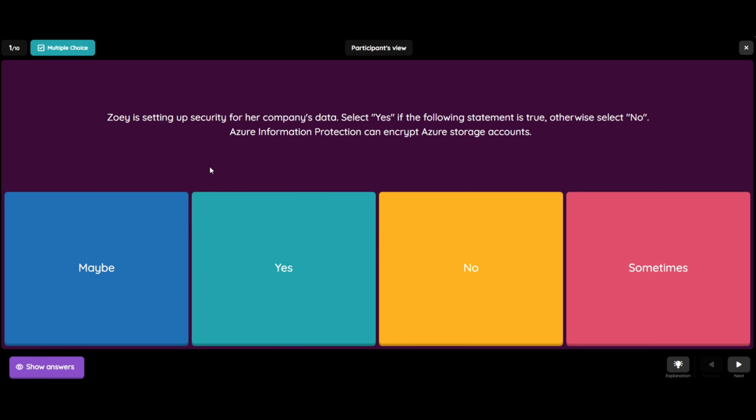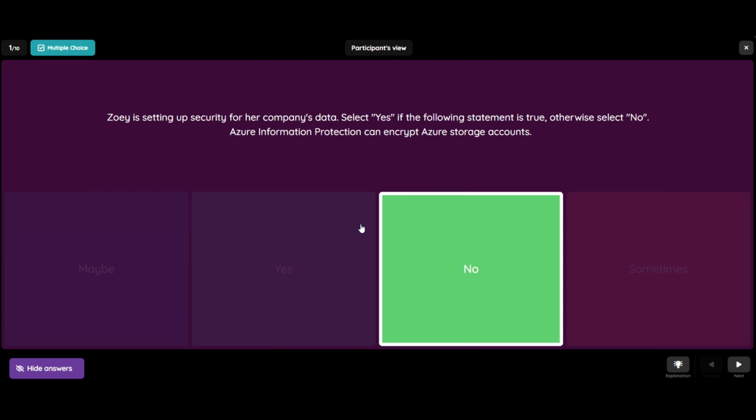Joy is setting up security for our company's data. Select yes if the following statement is true, otherwise select no. The statement is: Azure Information Protection can encrypt Azure storage accounts. The options are maybe, yes, no, and sometimes. So let's see the correct answer. The correct answer is no.